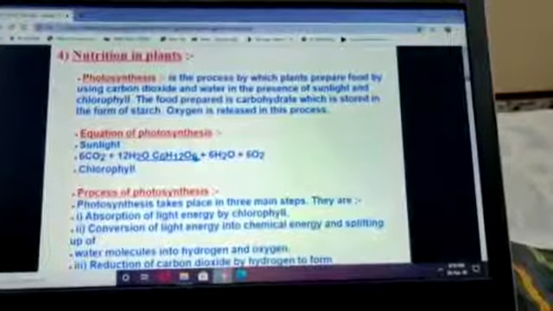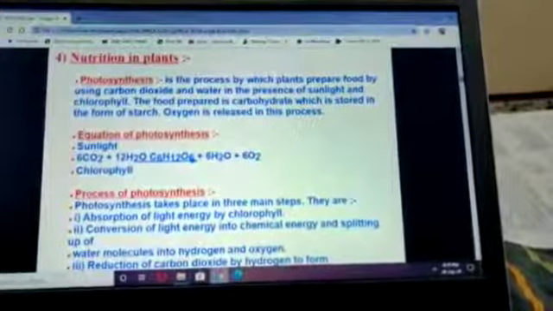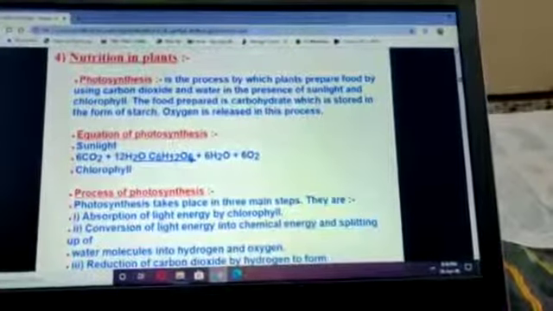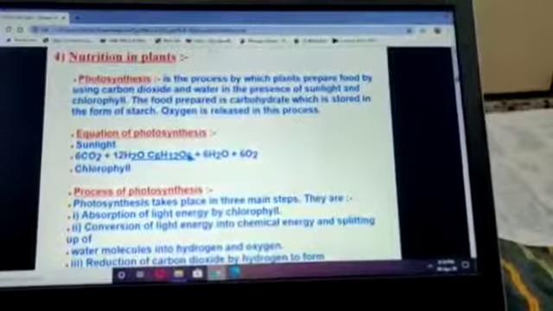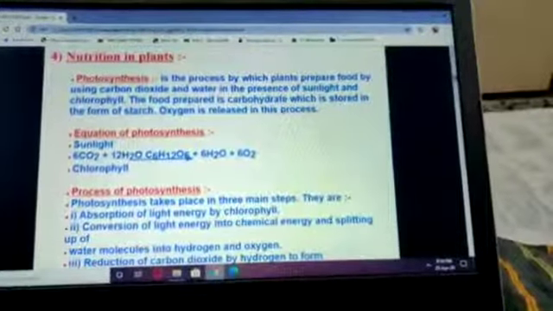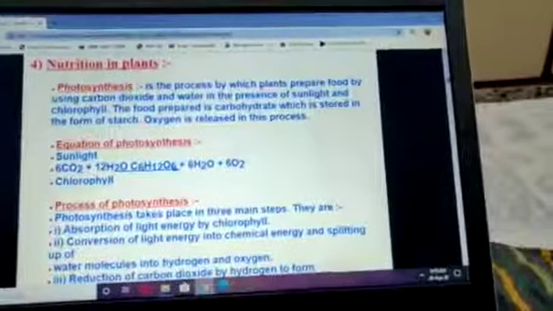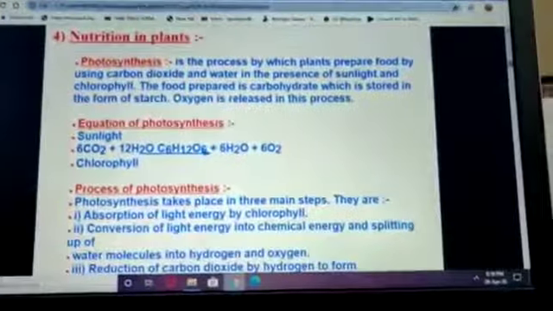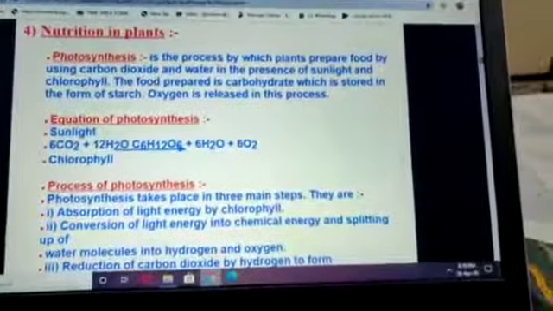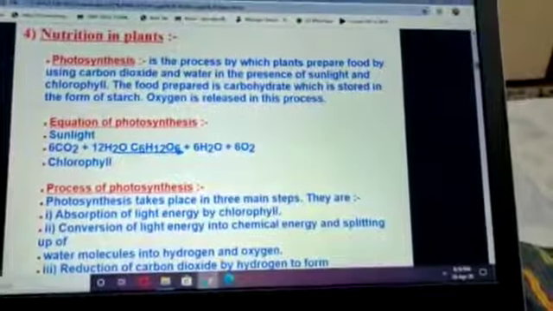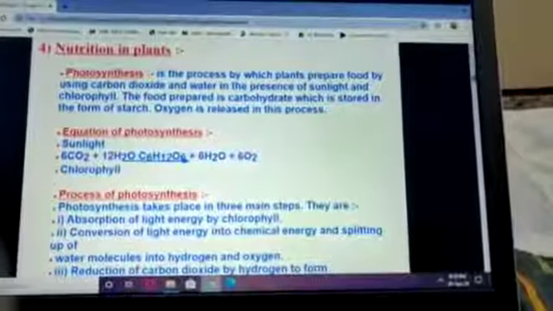What is autotrophic nutrition? The capacity to synthesize their own food with the help of sunlight and chlorophyll is termed as autotrophic nutrition. Examples of autotrophic nutrition: all green plants, blue-green algae, green algae and euglena. So you must understand what is photosynthesis. Now you are able to see on the screen. Photosynthesis is the process by which plants prepare food by using carbon dioxide and water in presence of sunlight and chlorophyll, and the prepared food is carbohydrate which is stored in the form of starch.